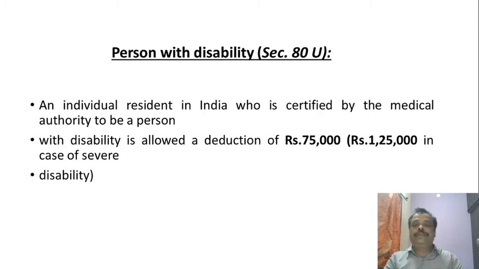Person with disability, section 80U. Any individual resident in India who is certified by the medical authority to be a person with a disability is allowed a deduction of 75,000, and 1,25,000 in case of severe disability.